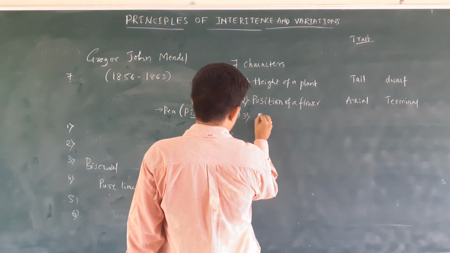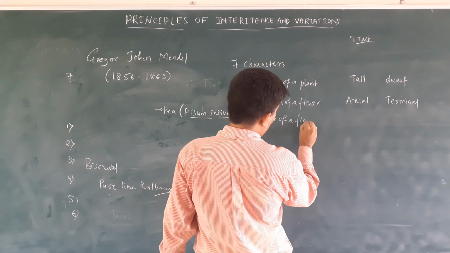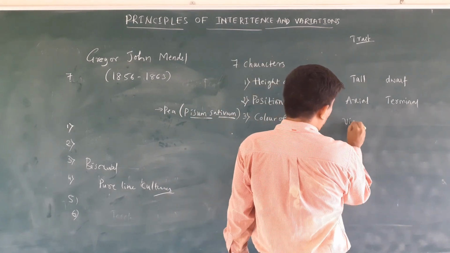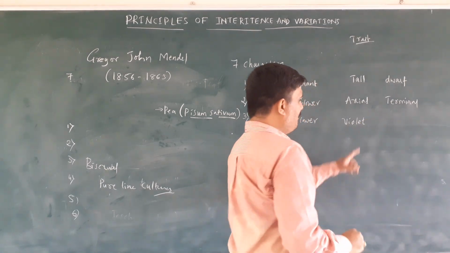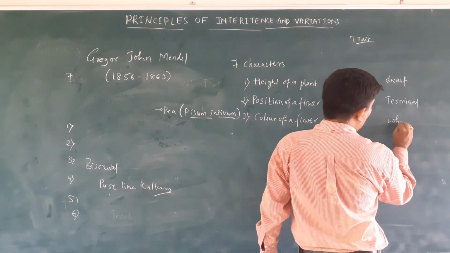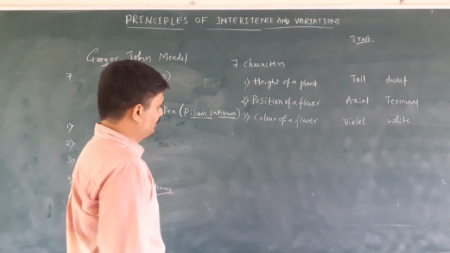Third, color of a flower. It has 2 contrast traits: the pea plant may produce a violet colored flower, or it may produce a white colored flower.